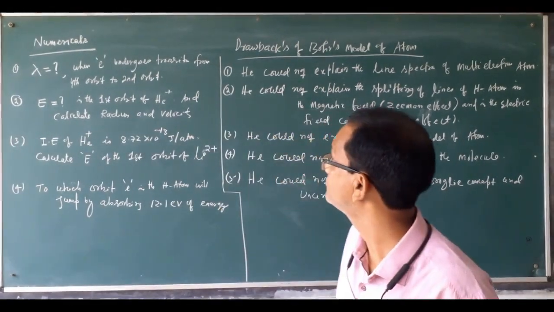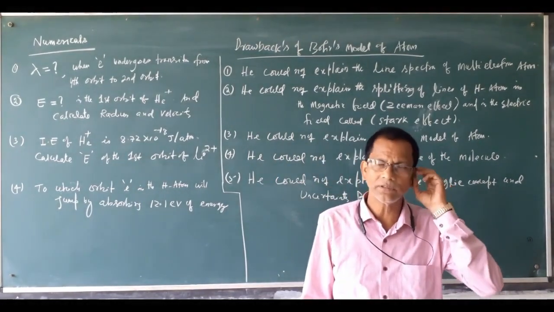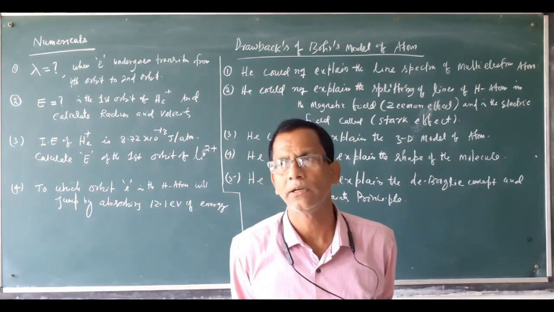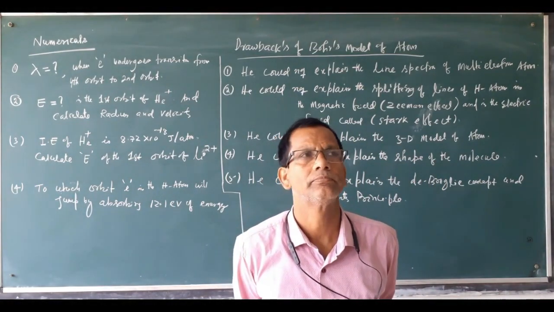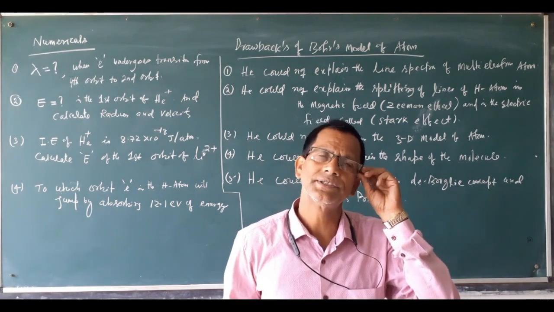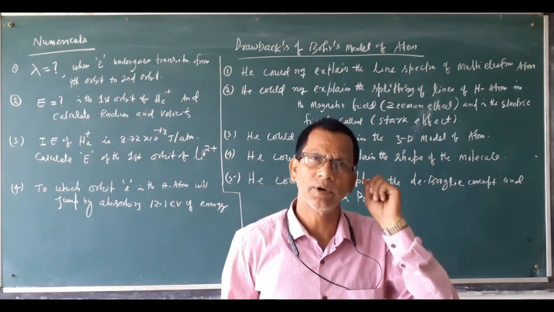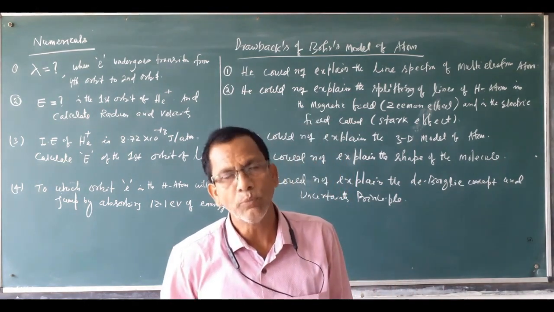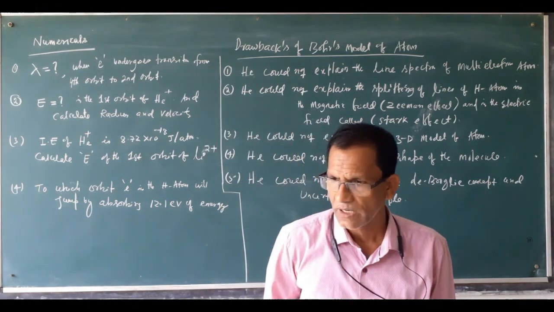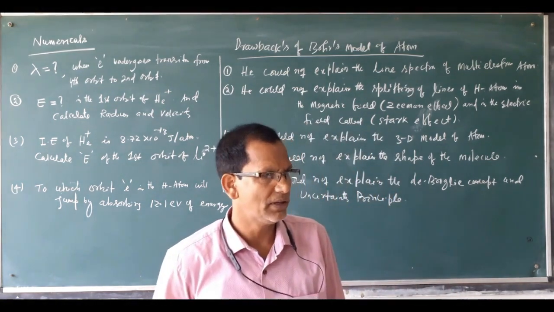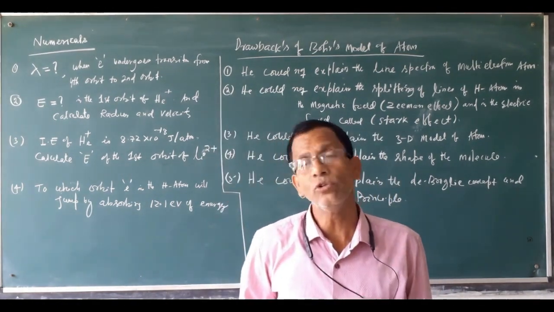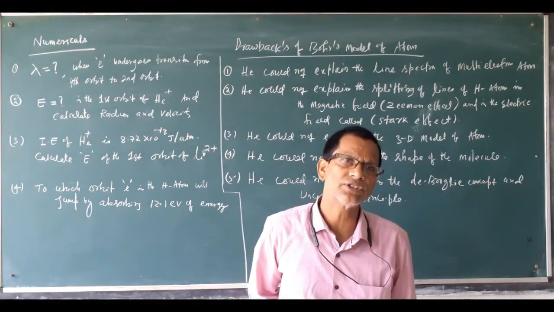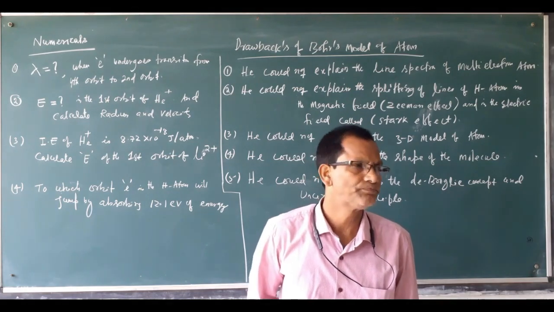Hello friends, in the last lesson we discussed the different atomic models of the atom, that is Thomson's model, Rutherford's model and Bohr's model. Different models have been introduced to know the structure of the atom, to know the arrangement of electrons and protons inside the atoms.